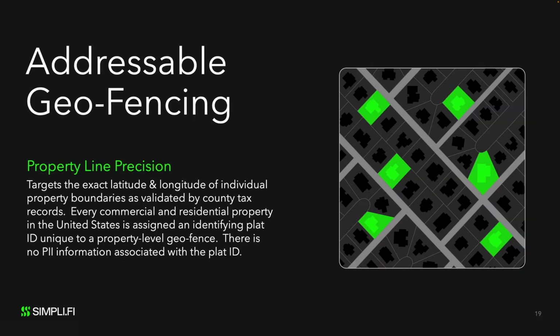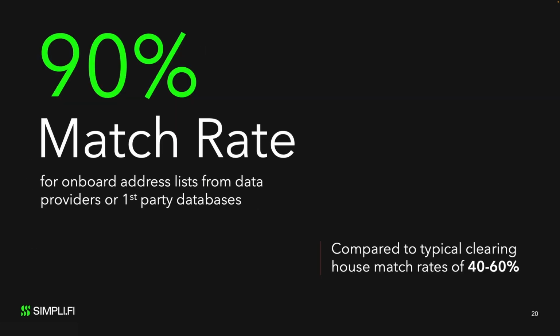Addressable geofencing targets address lists to reach potential employees at the household level, ideal for employers who have a list of their own to target. Worth mentioning, the addressable geofencing tactic has a 90% match rate compared to the average clearinghouse match rates, which are normally only 40 to 60%.